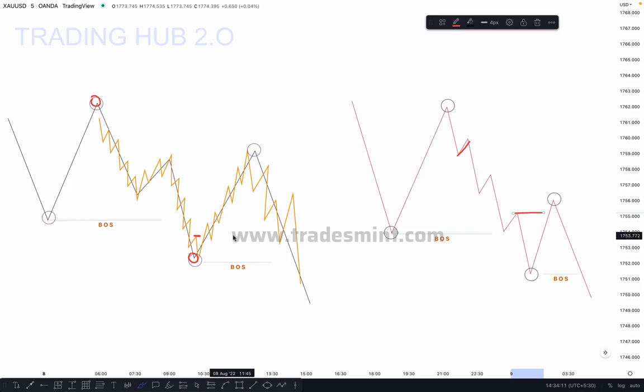But in this case you can see this is our minor inducement, and this type of situation you can mostly see in indices and stock pairs, mostly in NAS100, Bank Nifty, US30, right? In the forex market you can see it sometimes, but the majority of the time you see the same thing in indices and stocks. Okay, you are following the minor inducement or major inducement. A major inducement gives you a major move, and a minor inducement gives you a minor move.